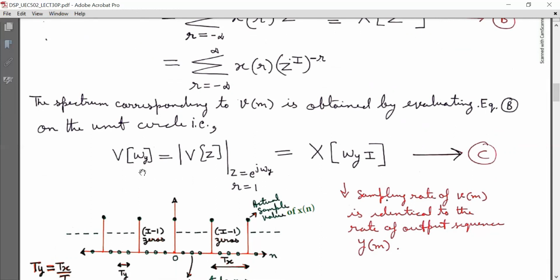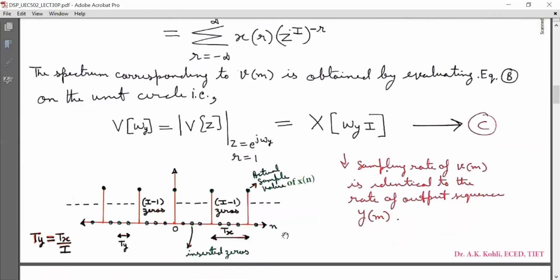So V(omega y) is equal to V(z) evaluated on the unit circle, that is with z equal to e raised to power j omega y with r equal to 1, and that leads to capital V(omega y) equal to capital X(omega y I). Mark it as equation C.